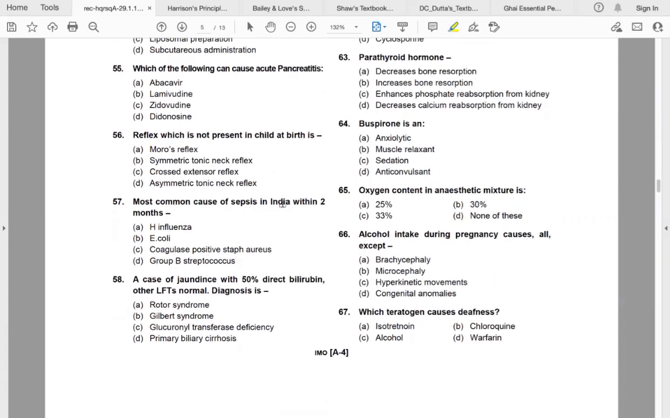So this is an old question, old update. So check for the new update also. A case of jaundice with 50% direct bilirubin and other LFTs normal. Diagnosis is Rotor syndrome.